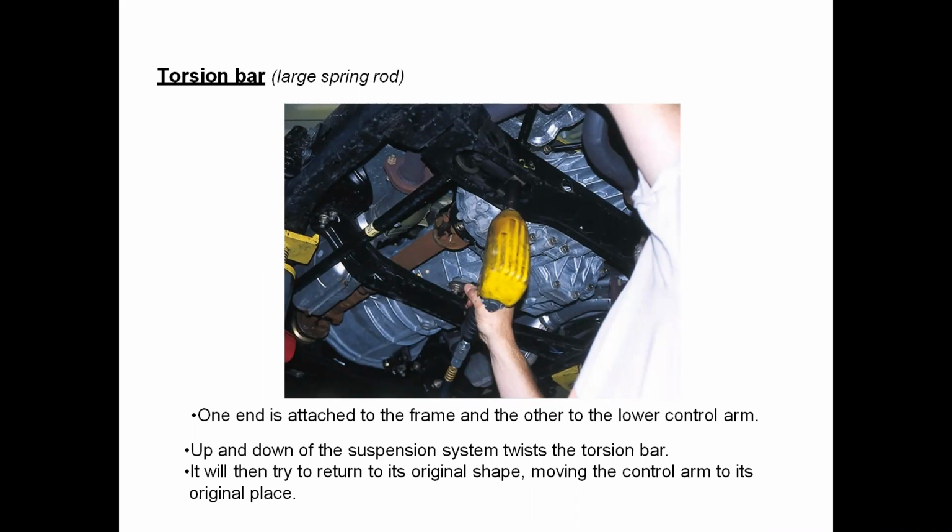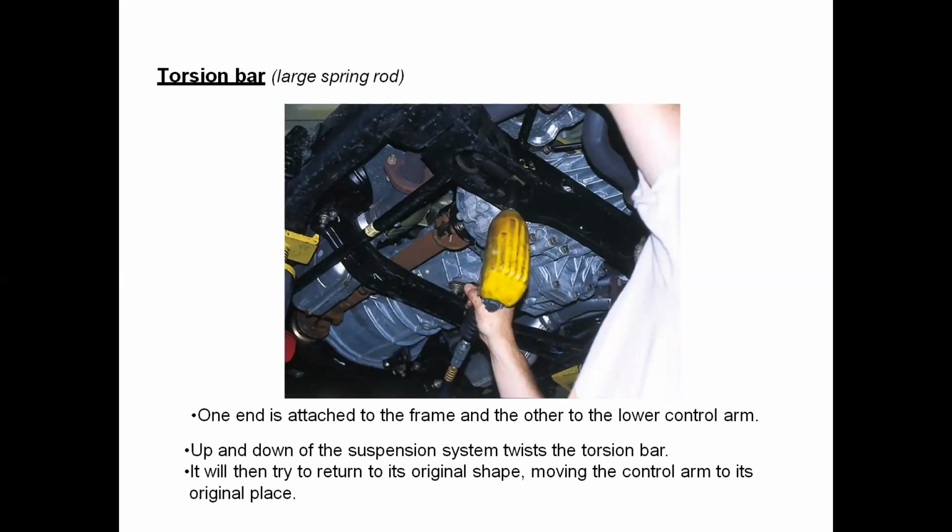If up and down motions occur in the suspension system, that means there are bumps or dips on the road, and it gets shocks or vibrations. In those shocks and vibrations, there are up and down motions of the suspension system that twist the torsion bar.